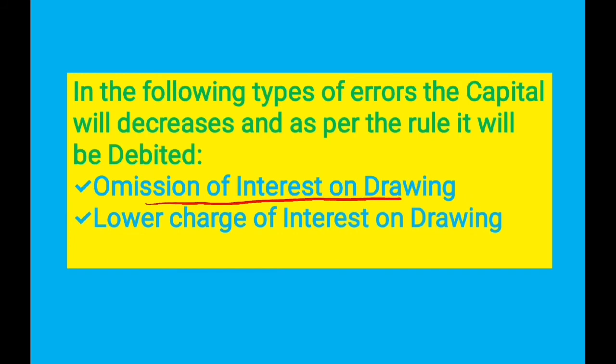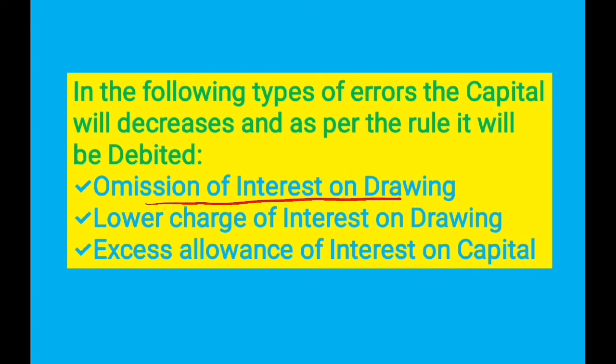Or lower charge of interest on drawings. Sometimes it may also happen that interest on drawings has been charged at a lower rate. Then in order to do the correction, we will charge interest on drawings for the amount of difference and again the capital will decrease and as per rule it will be debited. Another is excess allowance of interest on capital. Sometimes interest on capital has been given at a higher rate and in order to take it back, again the capital account will be debited. So this is how the rules of debit and credit will apply on the capital account of the partners.